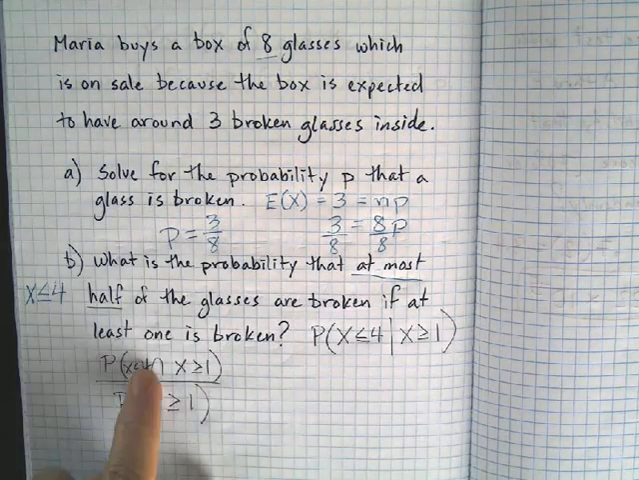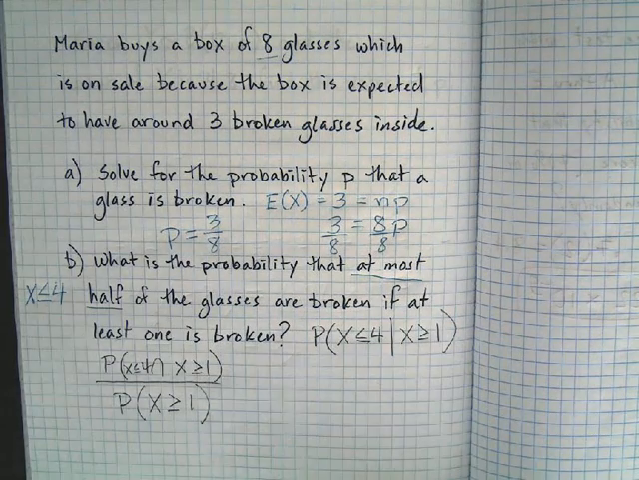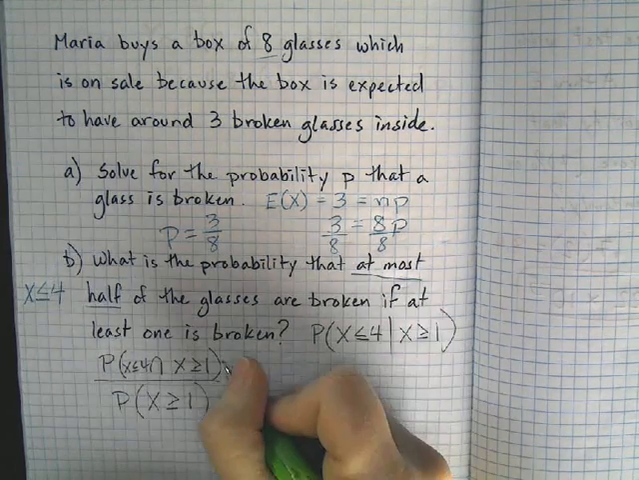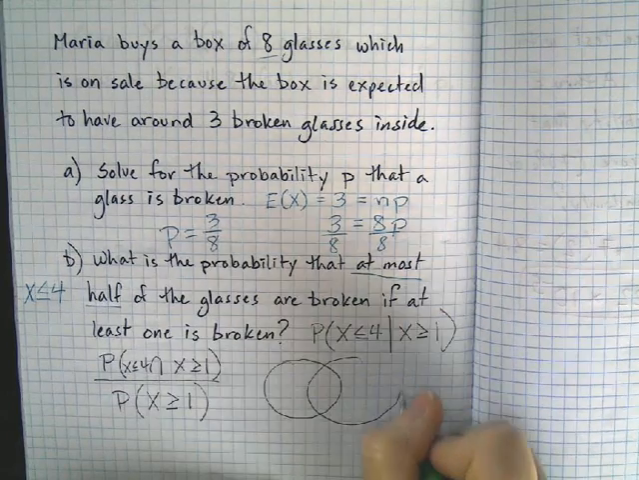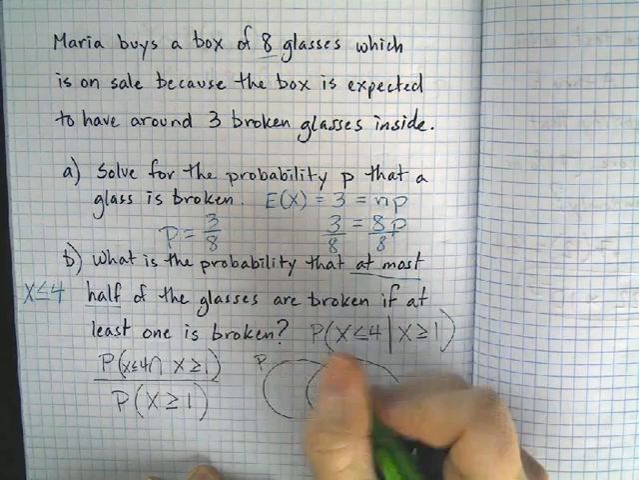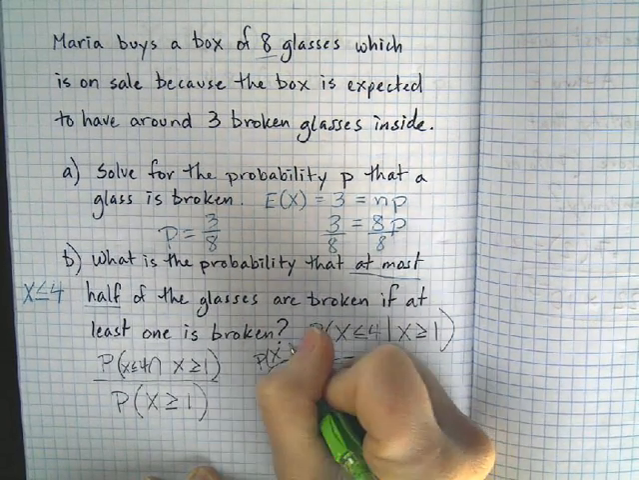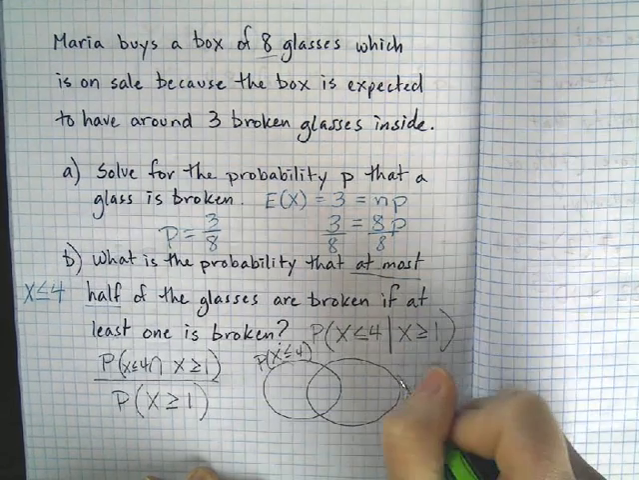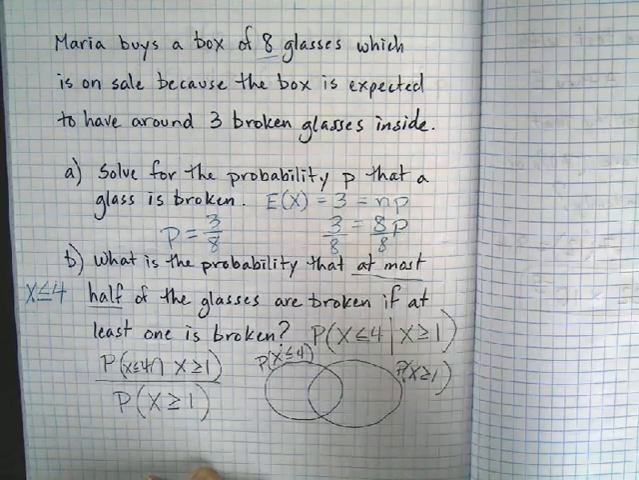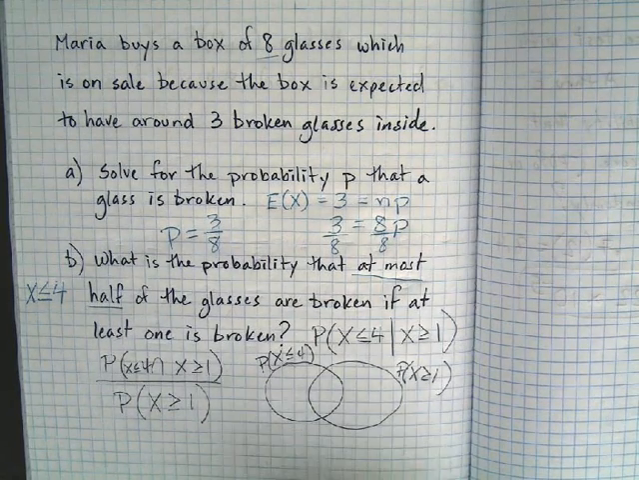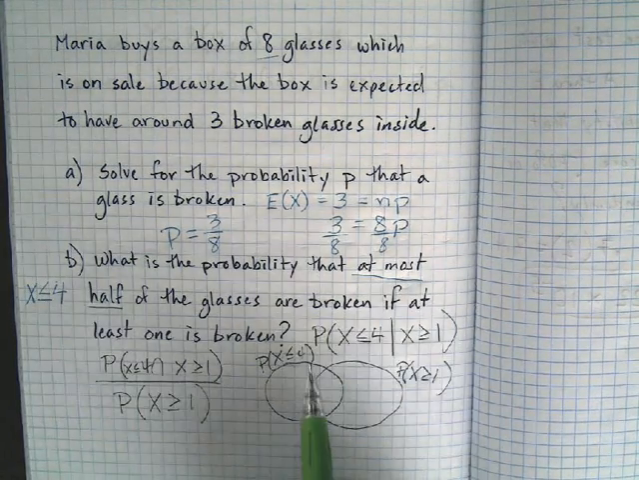So to get the intersection, the way I did that is I kind of thought about it as a Venn diagram. I was just thinking about what are all the instances that they have in common. So if this is the probability of X being less than or equal to 4, and this is the probability of X being greater than or equal to 1, what do they have in common? Okay, so 4. Do they have 4 in common?